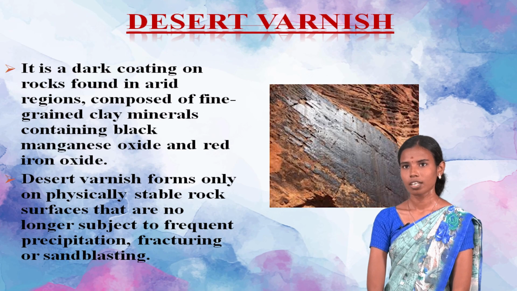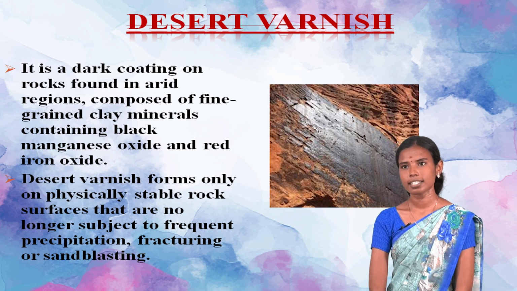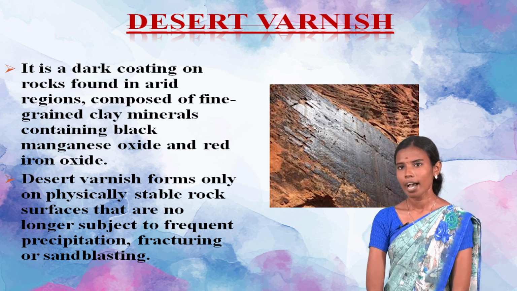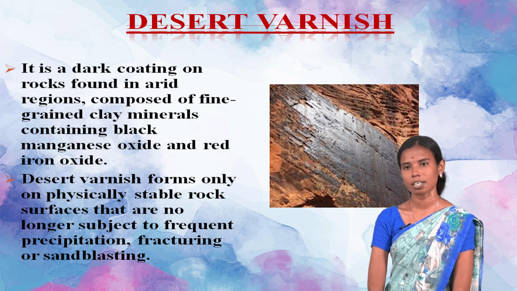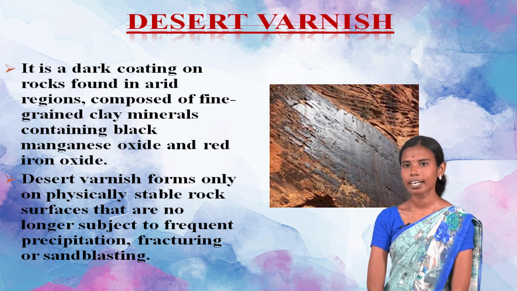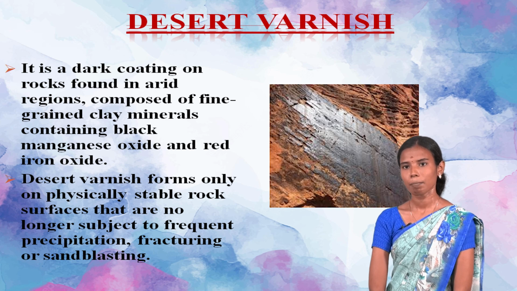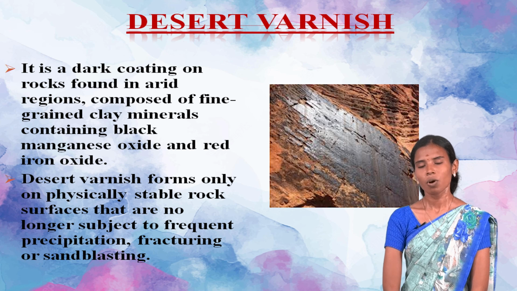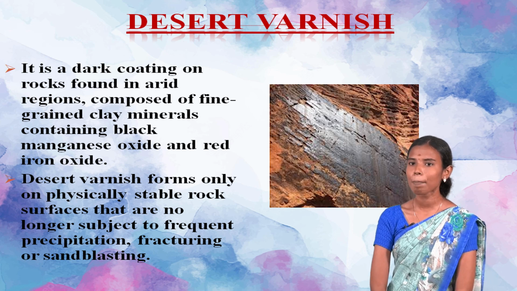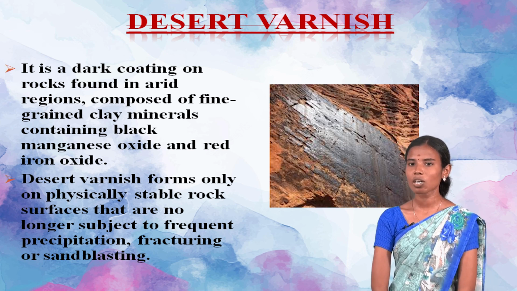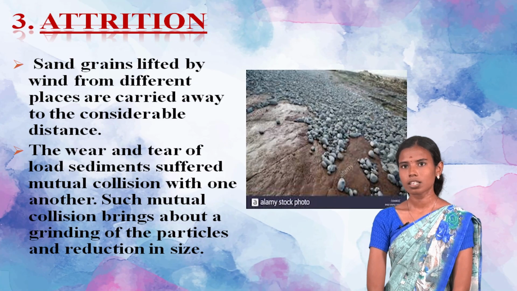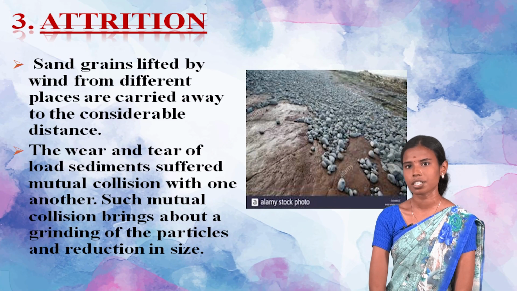Next, desert varnish. Desert varnish is a dark coating on the rocks found in arid regions, which means desert regions, composed of fine-grained clay minerals containing black manganese oxide and red iron oxide. Desert varnish forms only on physically stable, resistant rock surfaces that are no longer subject to frequent precipitation, fracturing or sand blasting.